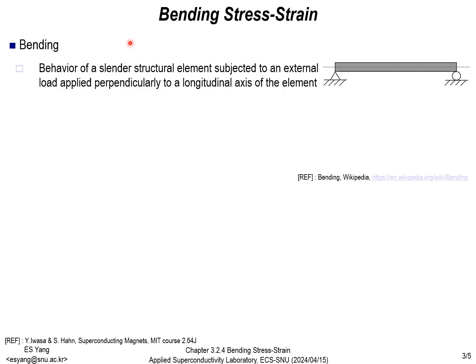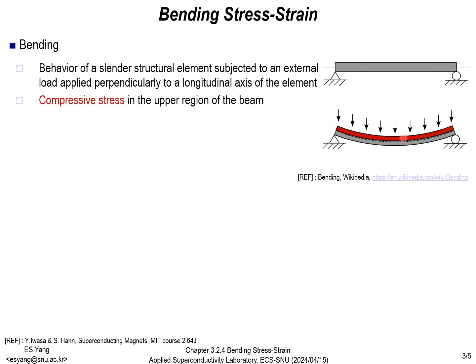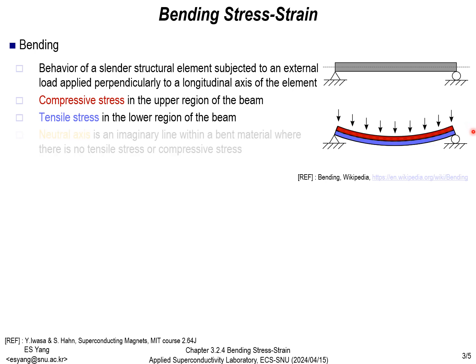Firstly, the definition of bending is a phenomenon that occurs when a slender structure is subjected to force perpendicular to the longitudinal axis of the structure. As shown in the diagram on the right, when bending occurs, the upper part of the structure experiences compressive stress, while the lower part experiences tensile stress. At the same time, a section within the structure experiences no stress, known as the neutral axis.